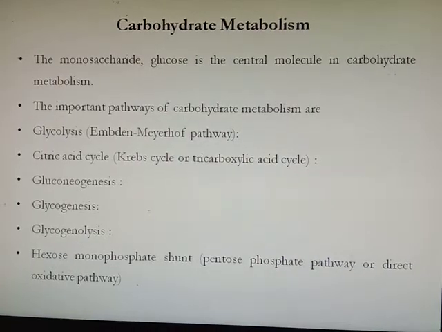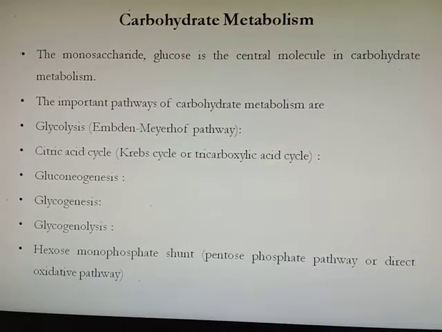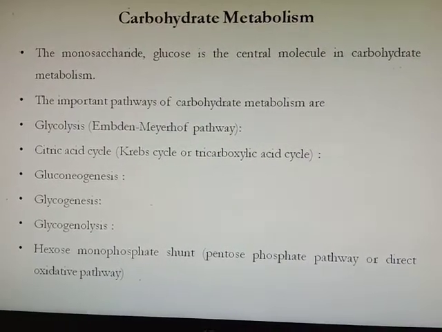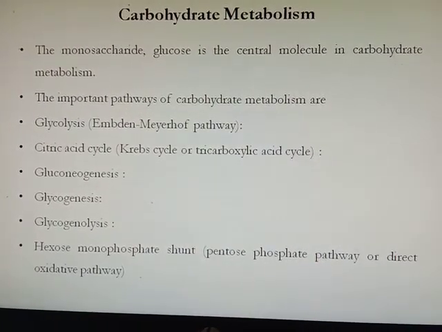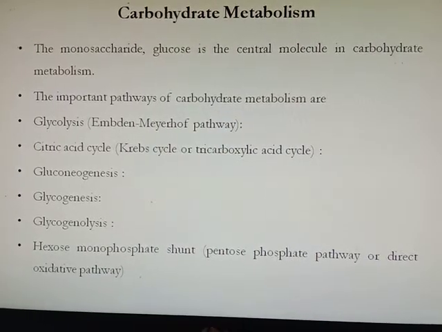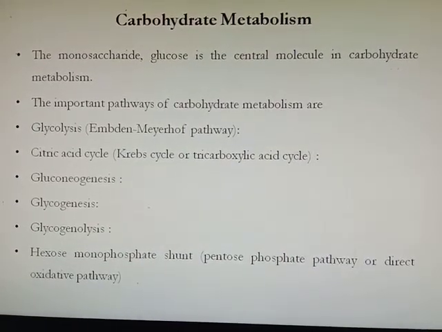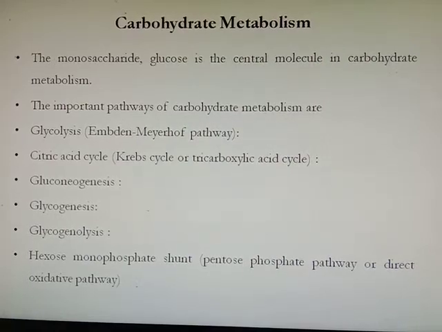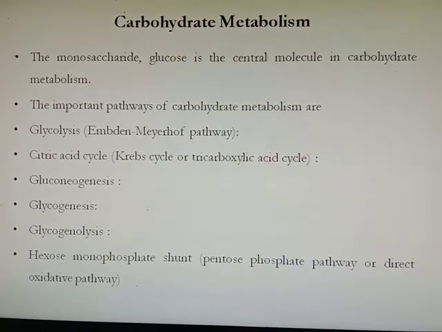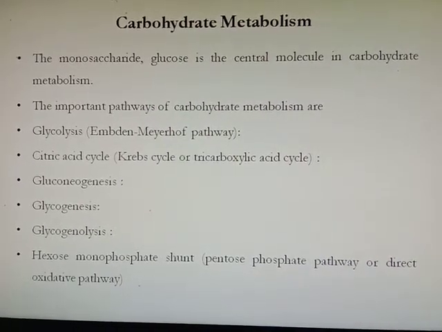In today's lecture, we will see carbohydrate metabolism. In carbohydrate metabolism, the main monosaccharide, glucose, is the central molecule. The important pathways of carbohydrate metabolism are glycolysis, also called the EMP pathway, then the citric acid cycle, also called the Krebs cycle or tricarboxylic acid cycle, then gluconeogenesis, glycogenesis and glycogenolysis. Again, the last one is the hexose monophosphate shunt, also called the pentose phosphate pathway or direct oxidative pathway.